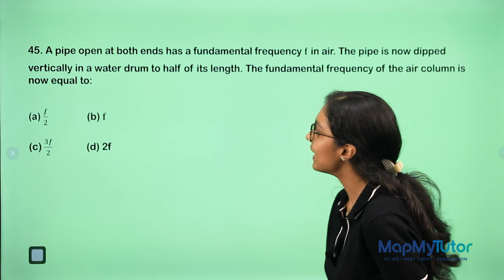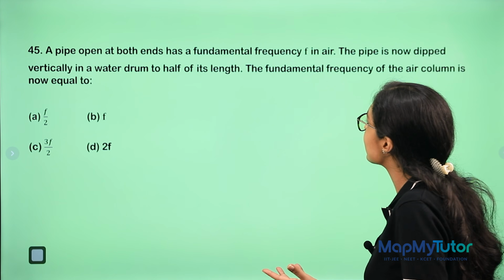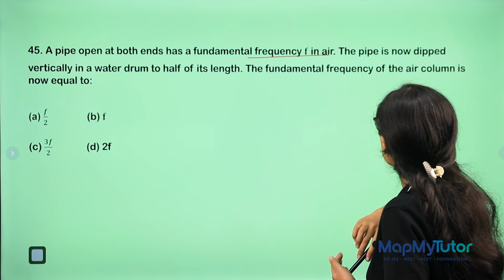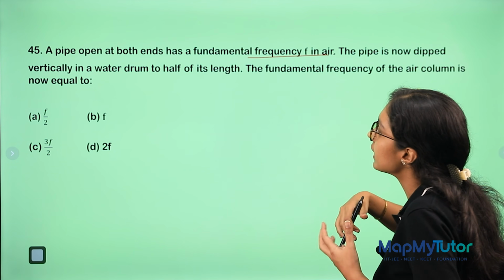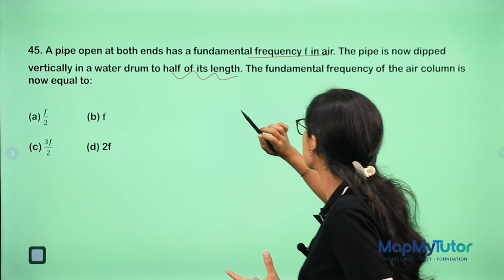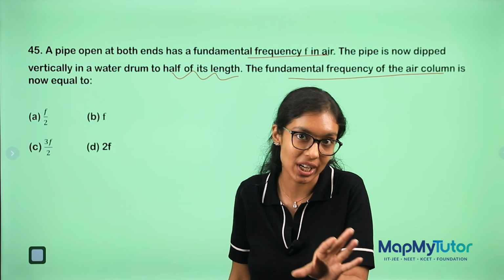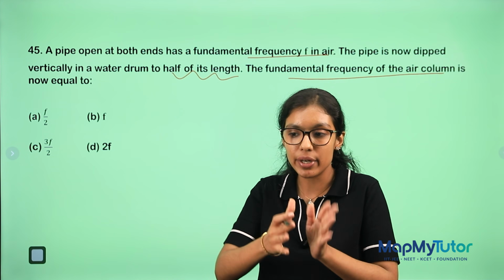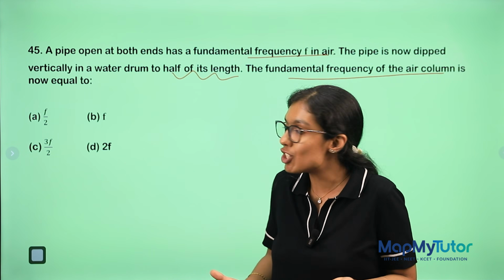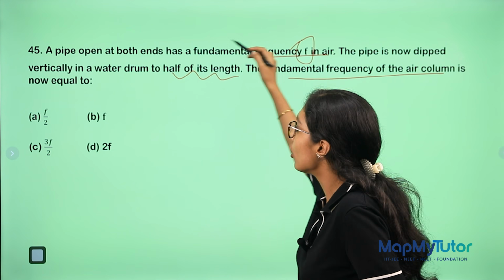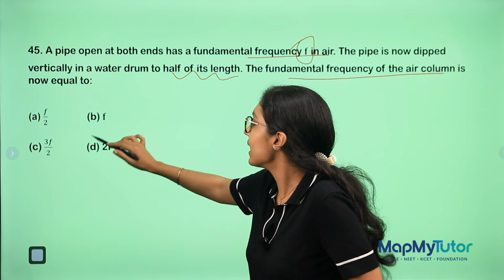Last question for the day. Again, very easy question, very direct question. A pipe open at both the ends has fundamental frequency F. The pipe is now dipped vertically in a water drum to half of its length. The fundamental frequency is? Now guys, frequency does not change if you put it in different mediums as well. So initially it was F. Finally also it will be F. So the correct answer is option B.